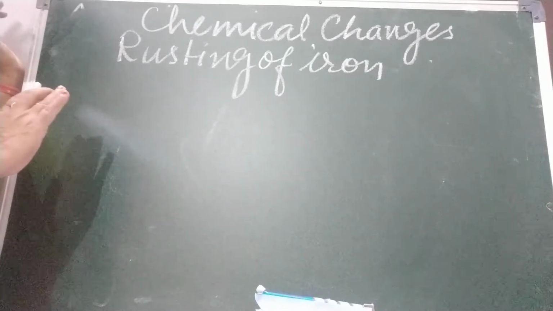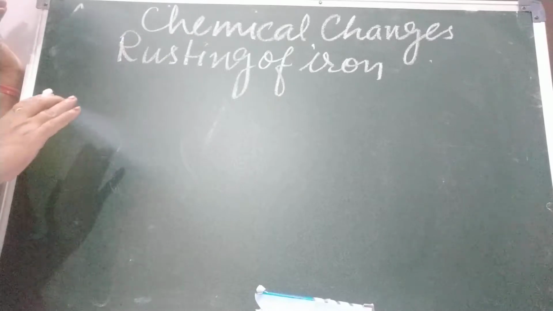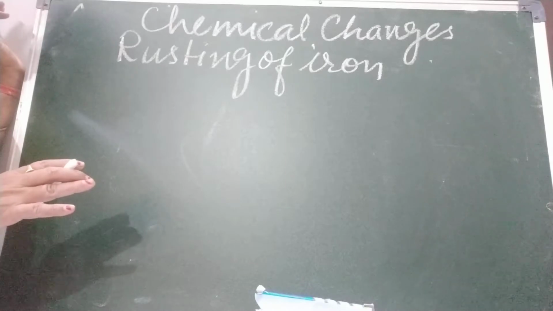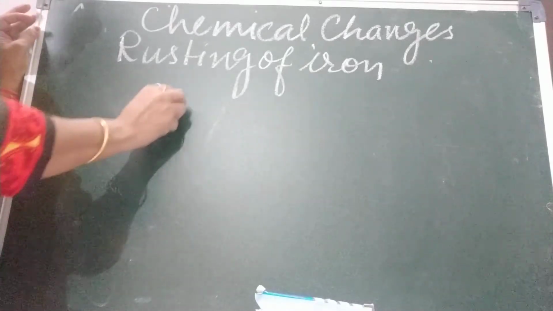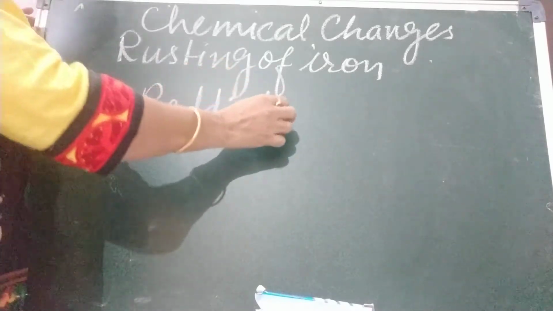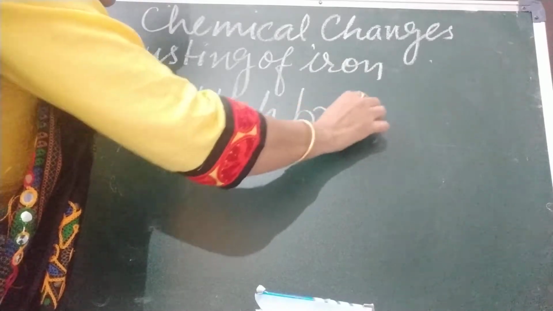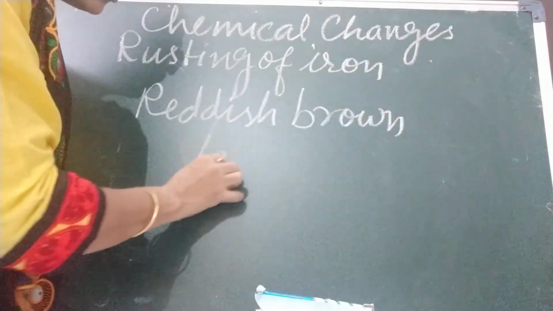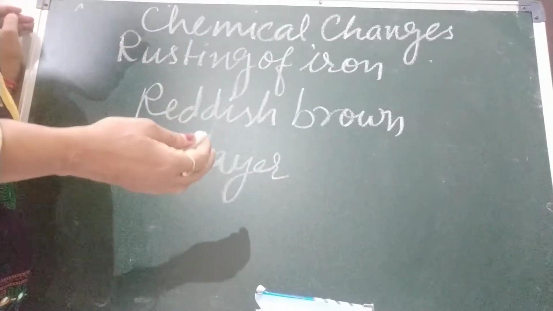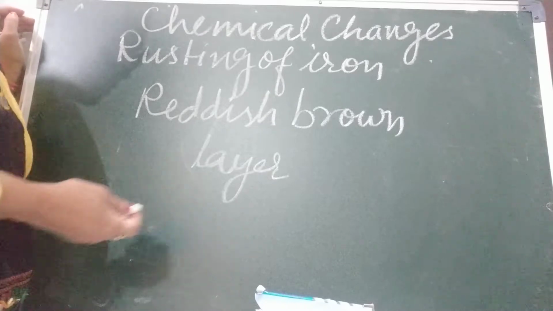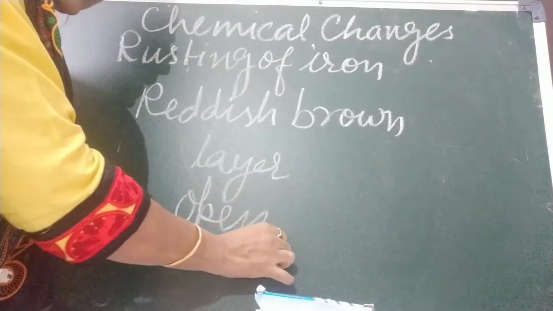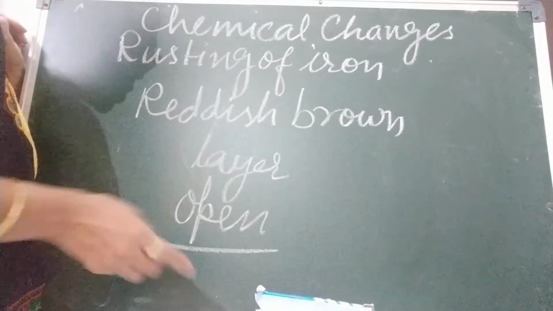And you have seen a reddish brown layer deposit on these objects. These objects are made of iron, and this reddish brown layer deposits on iron objects which are in open places, in contact with air and moisture.